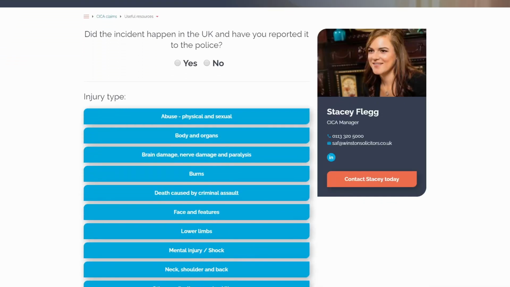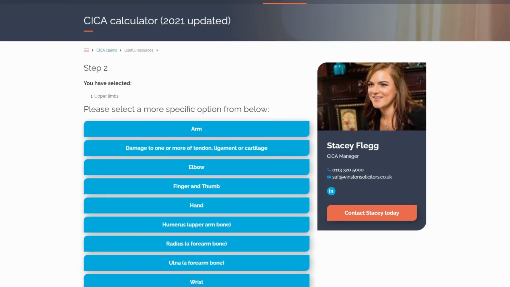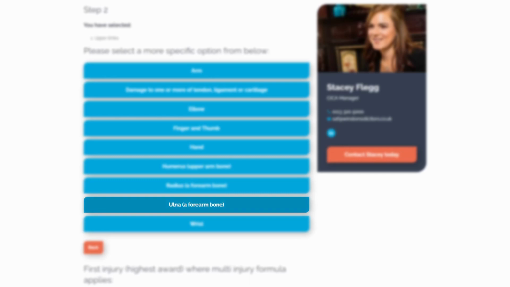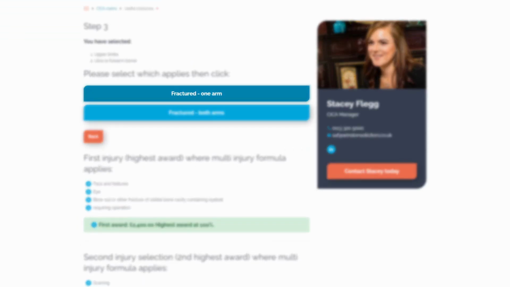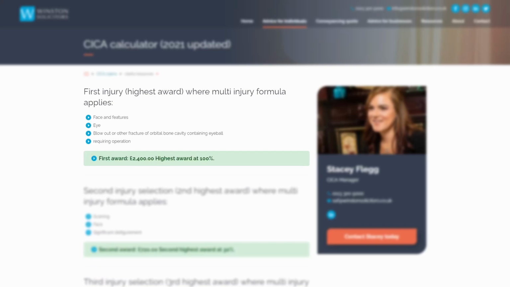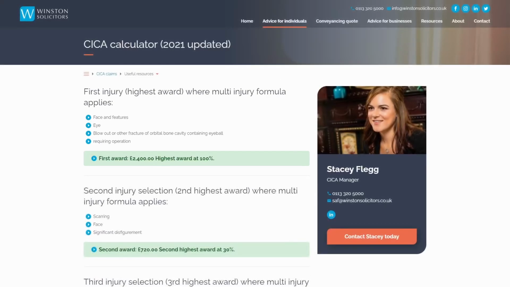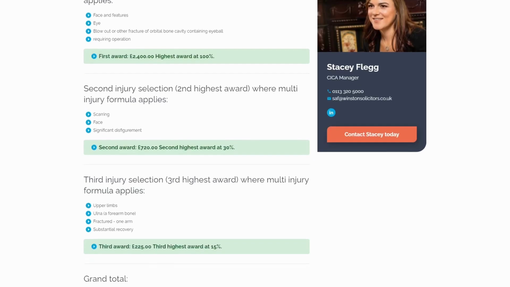The Criminal Injuries Compensation Authority are a government-funded organisation set up to compensate victims of crime. Under their scheme, injuries will be awarded on a staggered scale. The CICA will award 100% for Mark's fractured eye socket, in this case £2,400. Mark's second injury, which is for significant scarring, he would receive £720. This second injury is calculated at 30% of the full award.